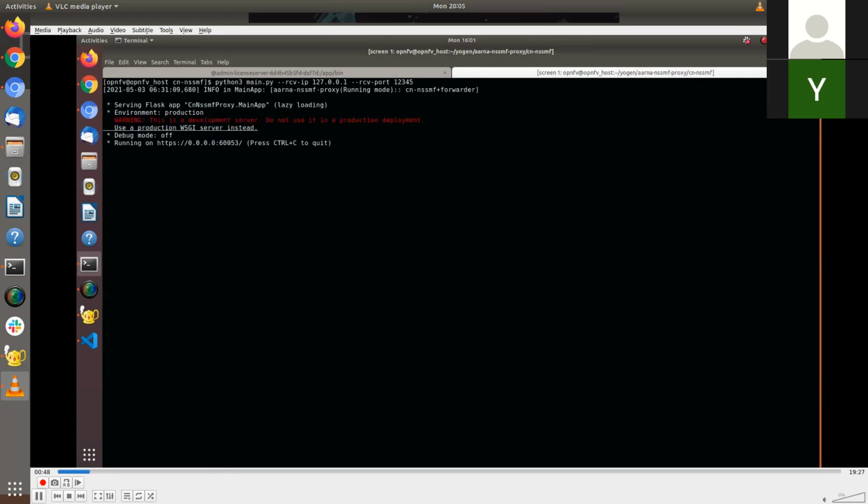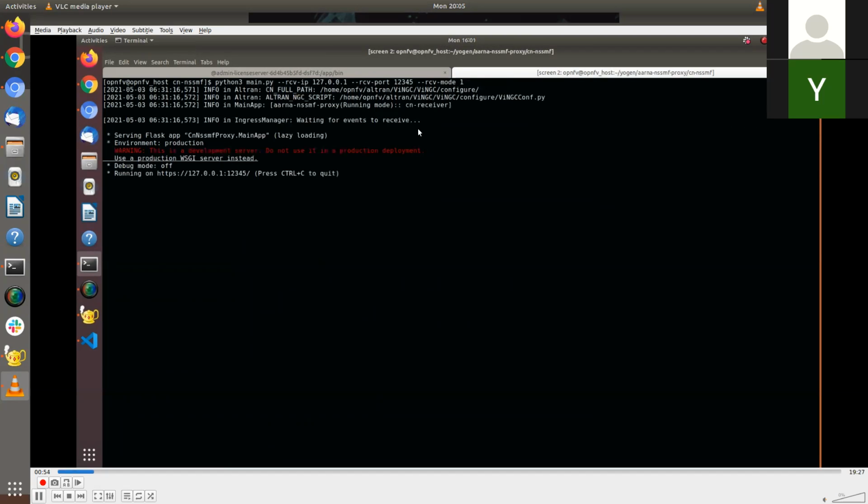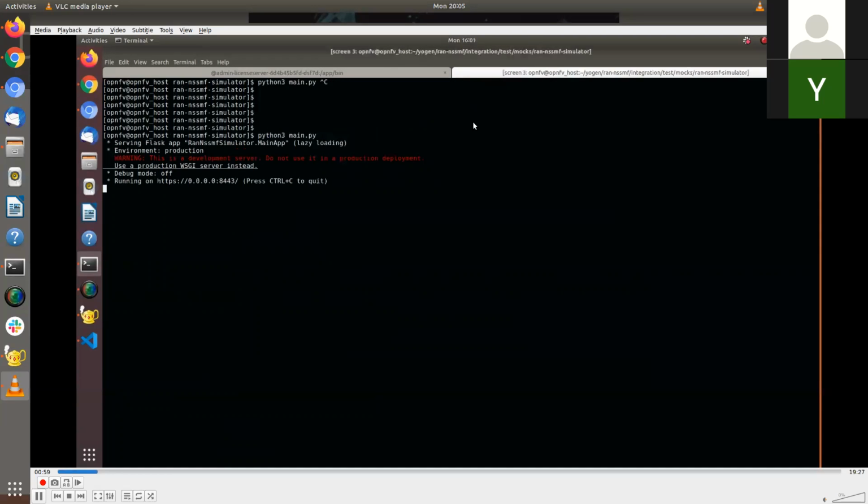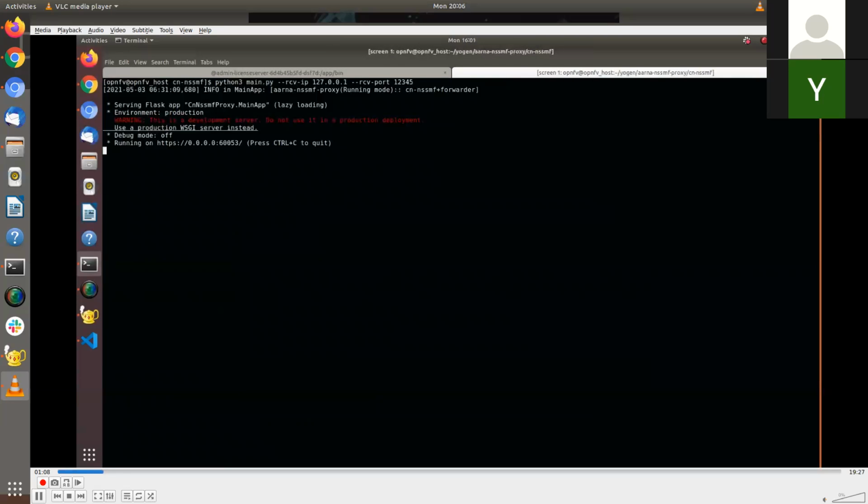So this is running in a forwarder mode. Here you can see core NSSMF plus forwarder role. And here, when we mentioned the receive mode equal to 1, we are running in a receiver mode, the same code. Yeah, you can see core NSSMF is running in a receiver mode. So I'll just go through all the 3 windows once, and then we'll go to the use case UI to create the slices.